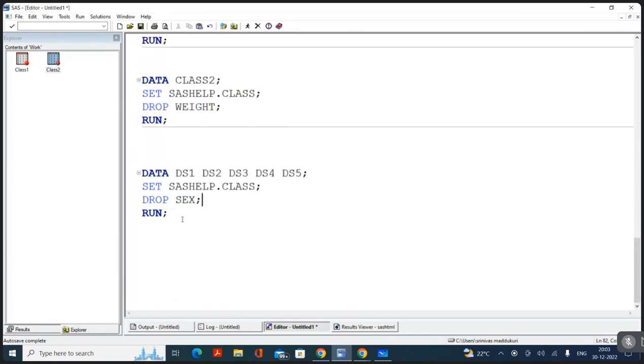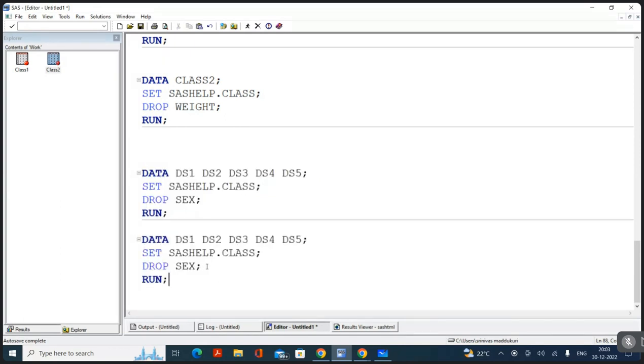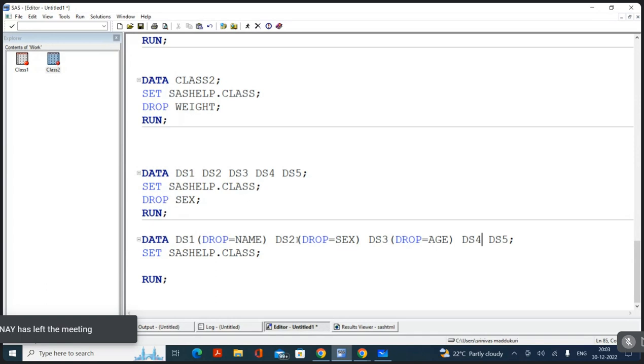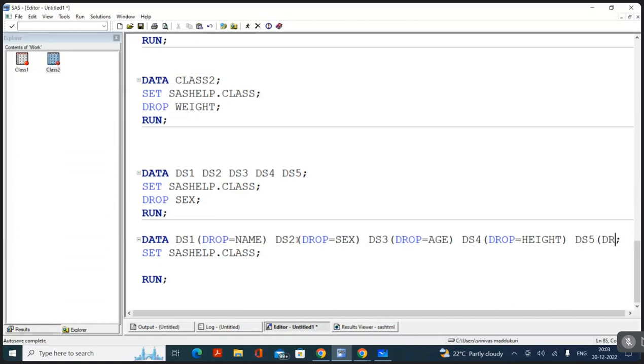Drop option. You will go with the drop option, because I have different requirements. I want to create multiple data sets. Then after DS1, I open the parenthesis: drop is equal to name. After DS2, again open the parenthesis: drop is equal to sex, because I do not want the sex variable. In DS3, I write drop is equal to age, because I do not want the age variable. After DS4, I do not want the height variable, so I write drop is equal to height. Now I do not want the weight variable in DS5, so I write drop is equal to weight.